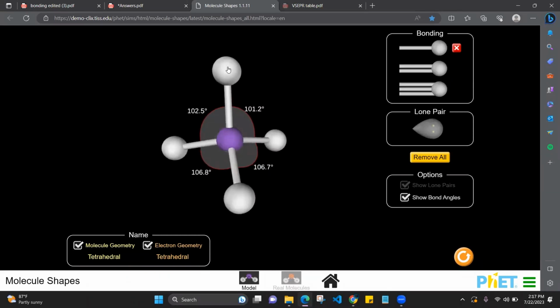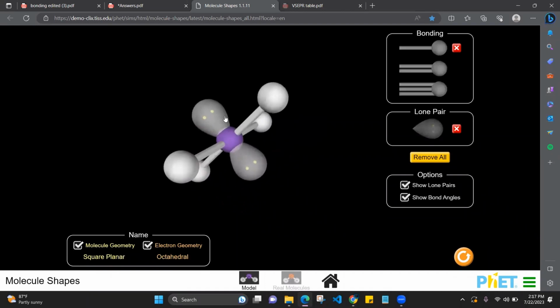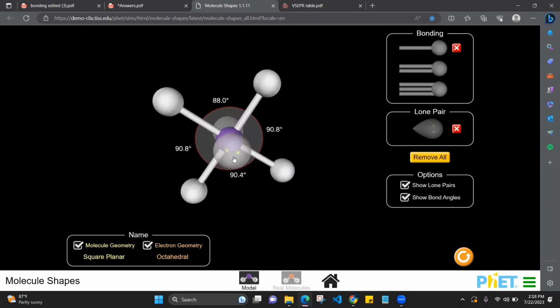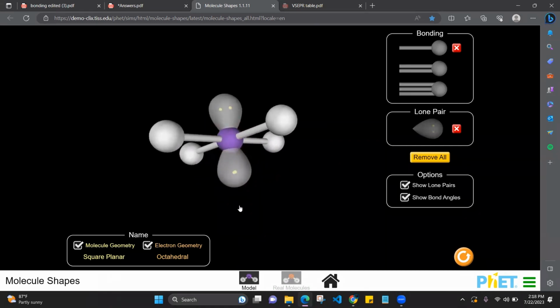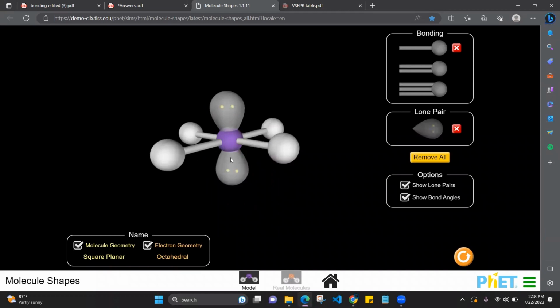This is giving tetrahedral shape because it's a lone pair. Now we have to add 2 lone pairs. Okay. Now what is the shape? Square planar, right? This is the square plane. Okay, I hope you can see it now. This is the square plane and the electron pair geometry is octahedral. From the electron pair geometry, what did we do? We remove the 2 lone pairs. Then what we get is a square planar molecule.